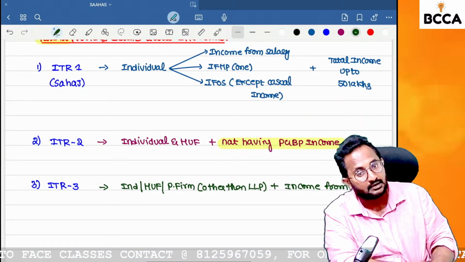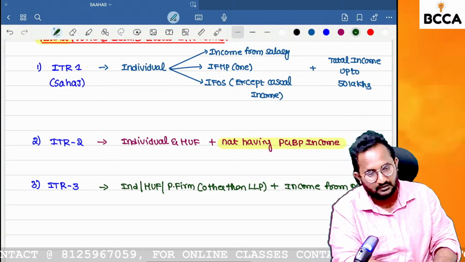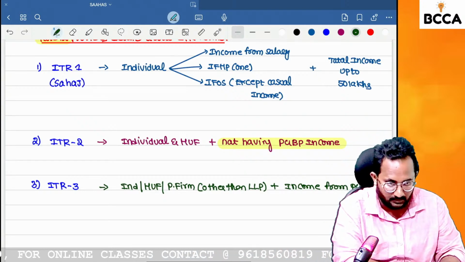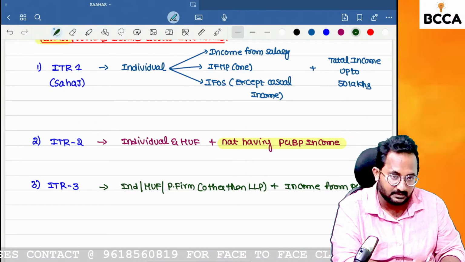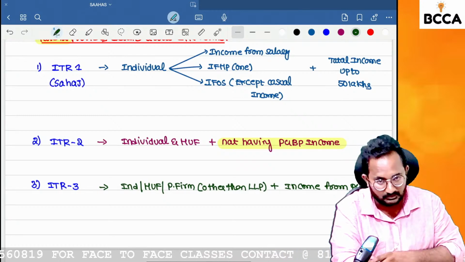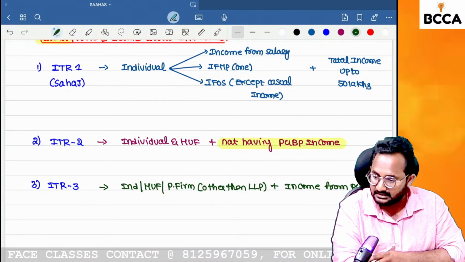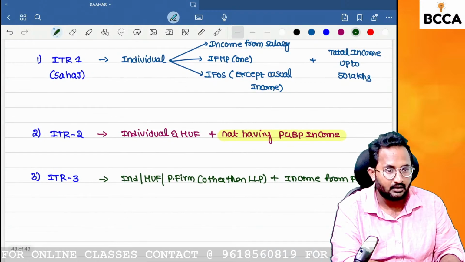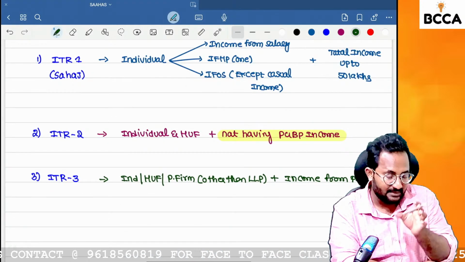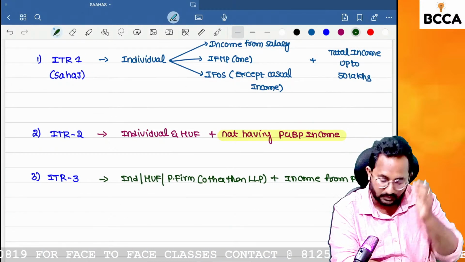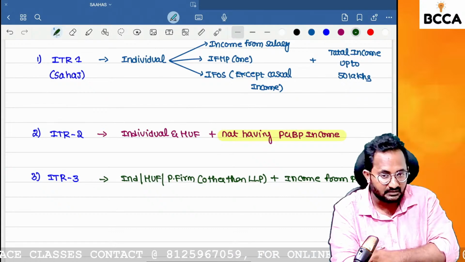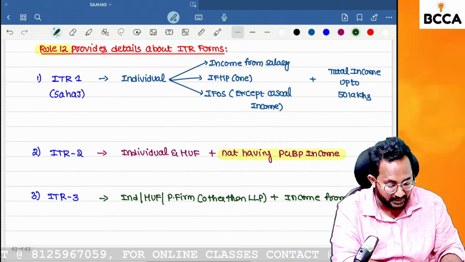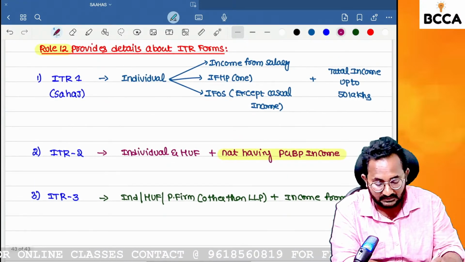Yes, because I am an individual. If an individual, HUF, partnership firm other than LLP has PCBP income along with any other income also, they can file ITR 3. So definitely in an examination they will give you questions like this. They will give you a name, and the total income comprises the following things, and which ITR form we need to select. Like that only they will ask the questions.